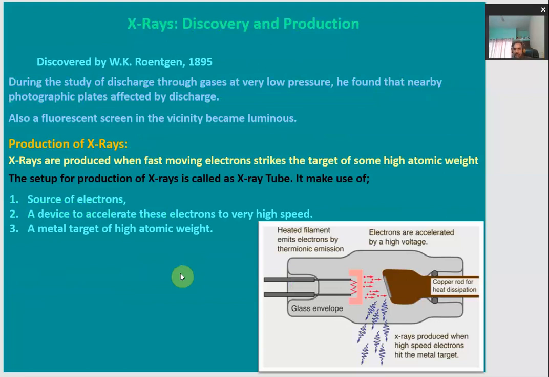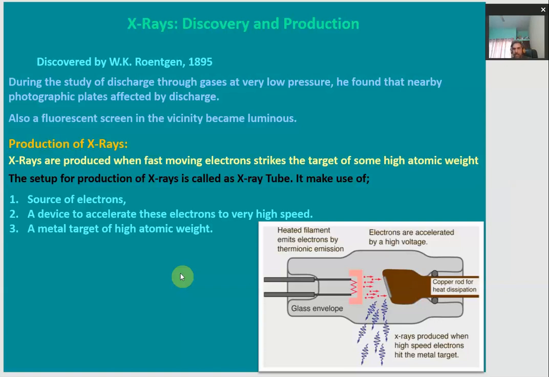This discovery was accidental, because during the study of discharge through gases at very low pressure, he observed that the nearby photographic plates were affected by this discharge. There were some spots, and also the fluorescent screen placed nearby became luminous.